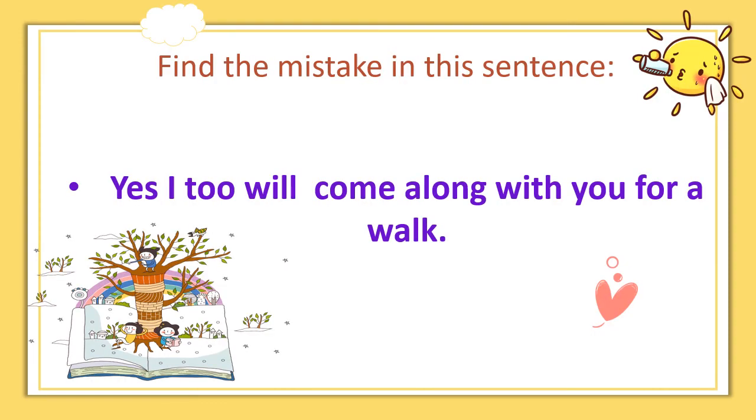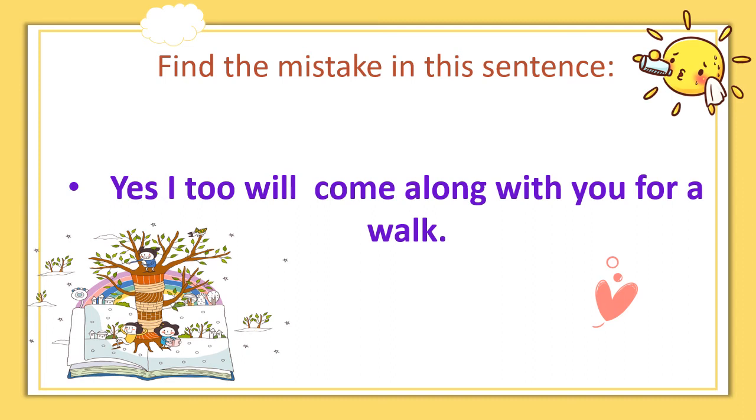Now, find out the mistake in this sentence. Here I am reading the sentence. Yes, I too will come along with you for a walk. What is the mistake in this sentence? The mistake is that a comma is not used after yes.